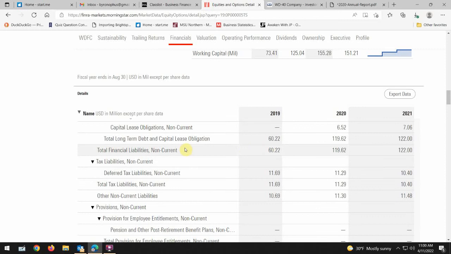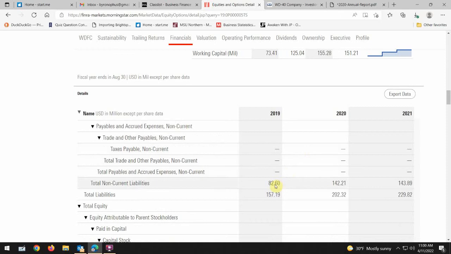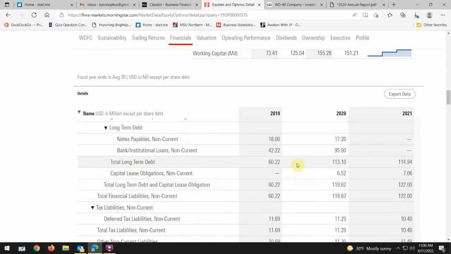And I come up here, total financial liabilities non-current, and there's that big jump. It's $60 million, which is pretty close to what's down there. And when I see things like that, I wonder why, and that becomes a part of my analysis. And so I want to take a look at what happened.